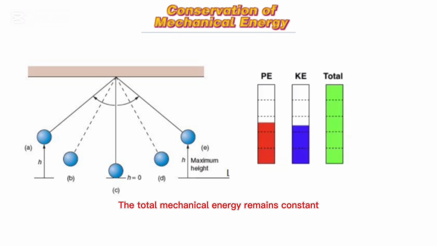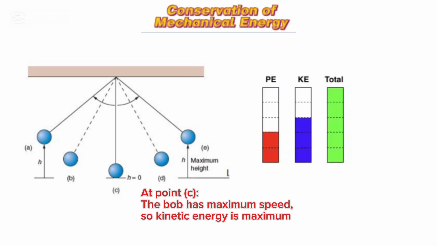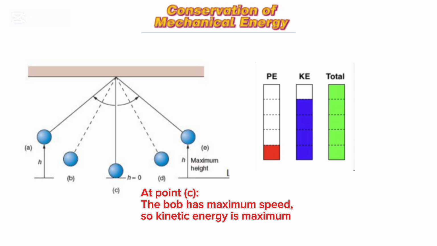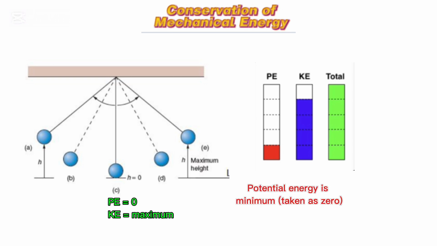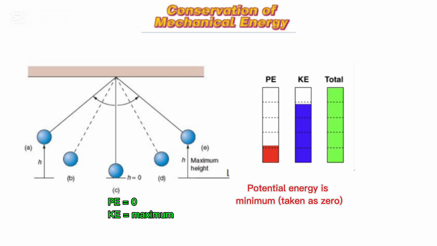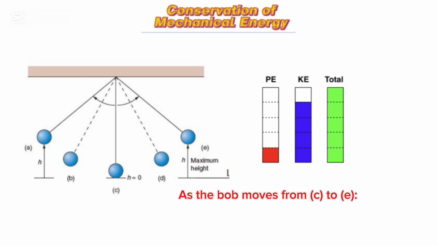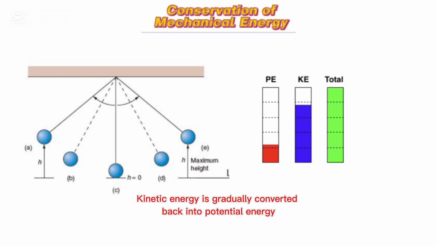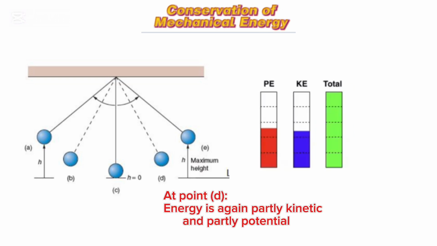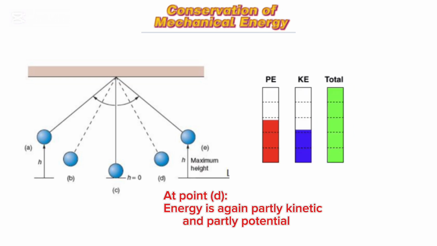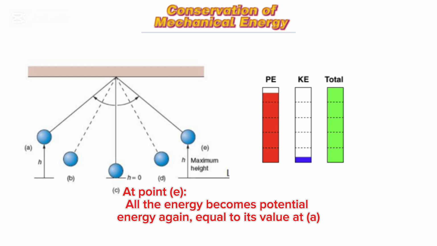The total mechanical energy remains constant. At point C, the bulb has maximum speed, so kinetic energy is maximum. Potential energy is minimum, that is 0. As the bulb moves from C to E, kinetic energy is gradually converted back into potential energy. At point D, energy is again partly kinetic and partly potential. At point E, all the energy becomes potential energy again, equal to its value at A.